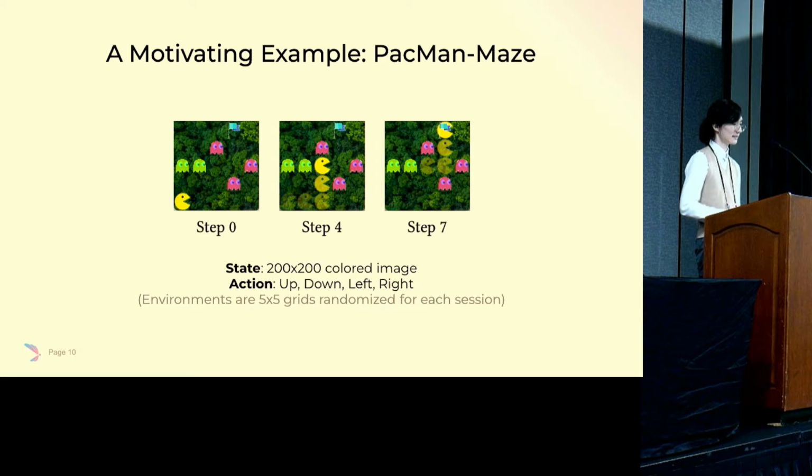Now with that in mind, let's see what Scallop can really do by looking at a motivating example, that is Pac-Man maze. Here, inside of this game, we want to train an agent to look at the environment and control the Pac-Man to reach the goal, that is the flag in blue, while avoiding all those enemies which look like ghosts. More specifically, the game is set on a 5x5 grid. At each time, the agent can take simple actions such as up, right, down, and left, and for each game session, the environment is completely randomized, meaning that the initial position of the Pac-Man and the flag can all change.